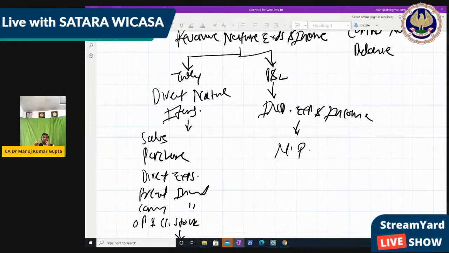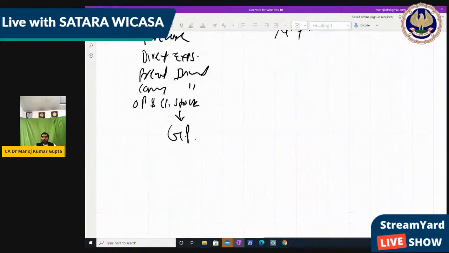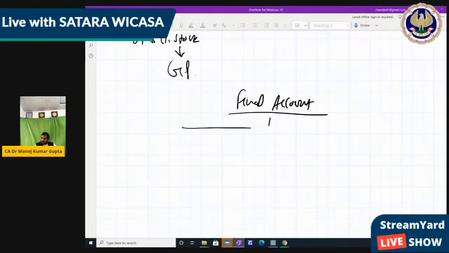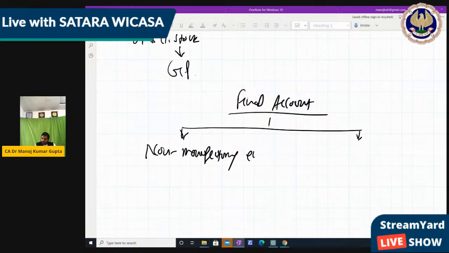Now we are talking about the official final account for CA Foundation purposes. So what is final account? They divide final accounts in two ways: non-manufacturing entity and the other, manufacturing entity.